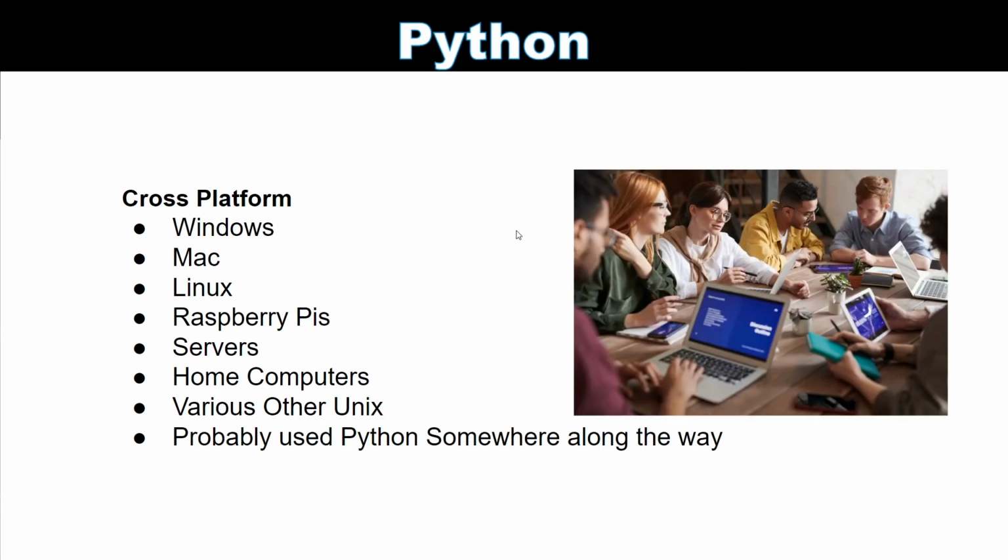Anyways, Python's also cross-platform, which means it works on a lot of different devices. You can use it for Windows, Mac, Linux, Raspberry Pis, which, like I said, Mac and Linux are both Unix. Raspberry Pis also operate on a version of Linux. Servers would be different Linuxes too. For the most part, if you know how to code, and it's always going to be a little bit different because of file structure and stuff like that, if you make a Python script on one thing, it shouldn't be that much different, I should say, for a different platform, okay?